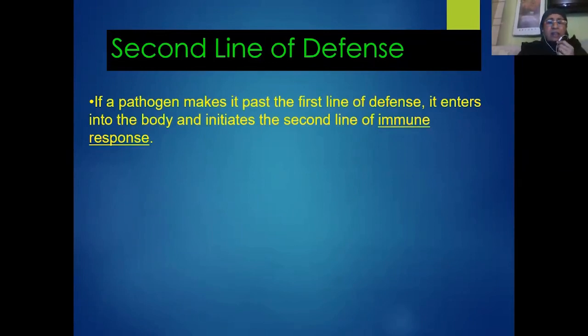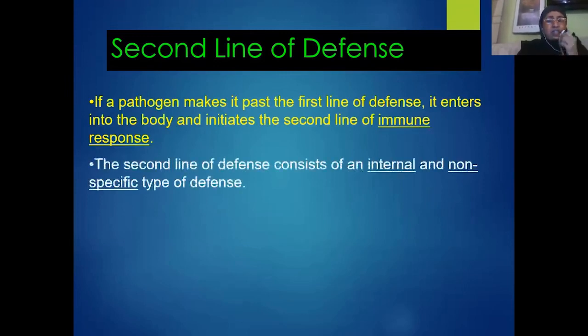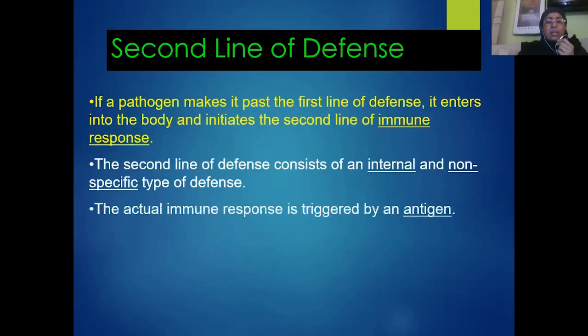That means the breaching of the first line of defense by the pathogen initiates the second line of immune response. So what is it basically made up of? The second line of defense consists of inherent or internal but non-specific type of defense mechanism.